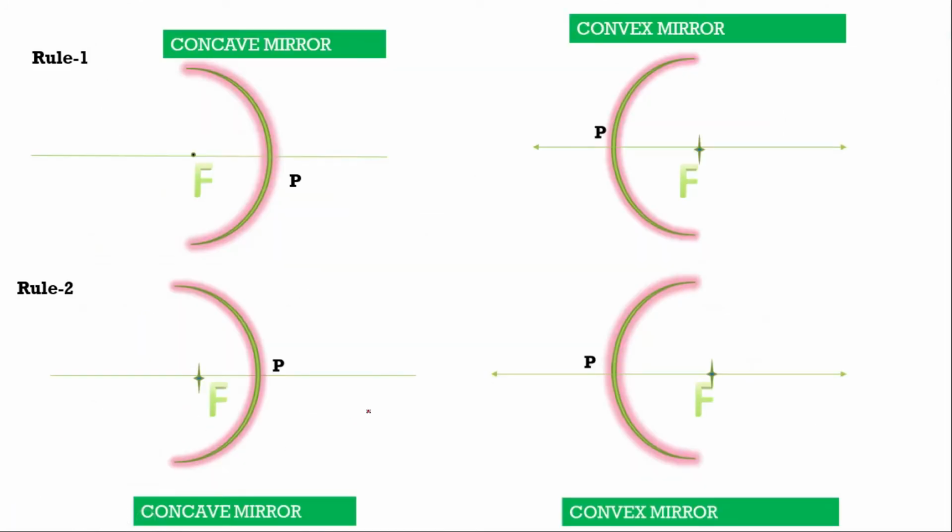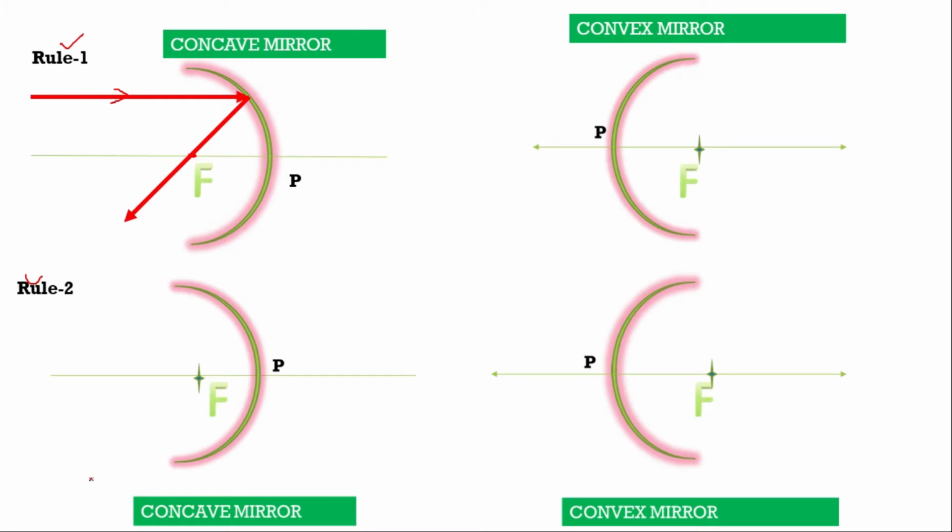Now we'll see some animation to understand. This is rule 1, this is rule 2, and I took a concave mirror and this is a convex mirror, and we'll learn both rule 1 and rule 2 with the help of a little animation. You can see this is the incident ray, which is coming parallel to the principal axis. The rule says after reflection from the mirror, it will pass through the focus. It came parallel to the principal axis, and after reflection from the mirror, it passes through the focus.